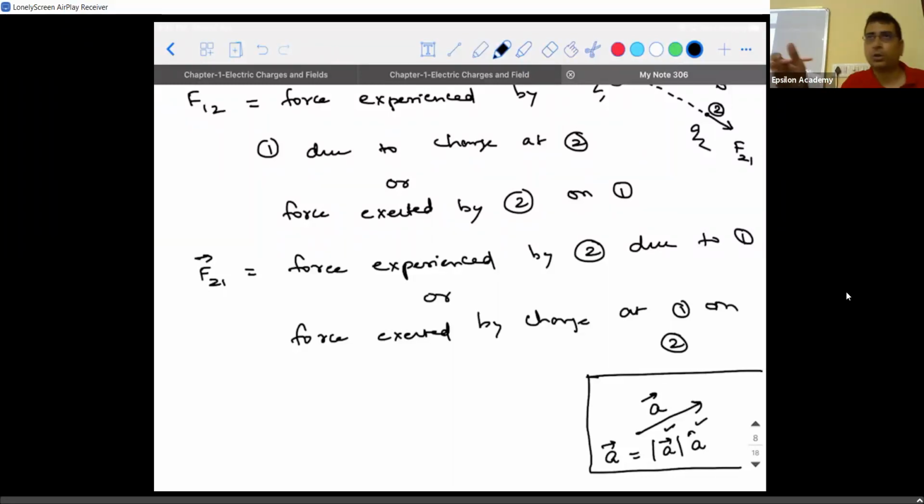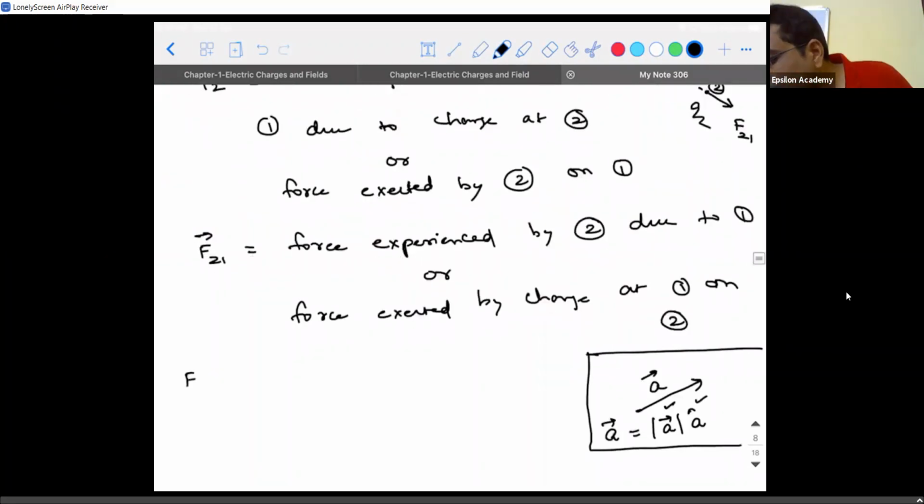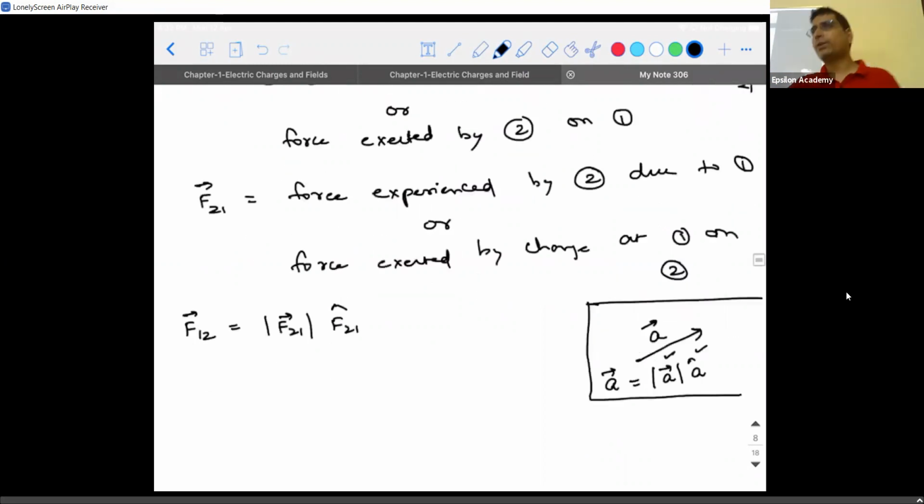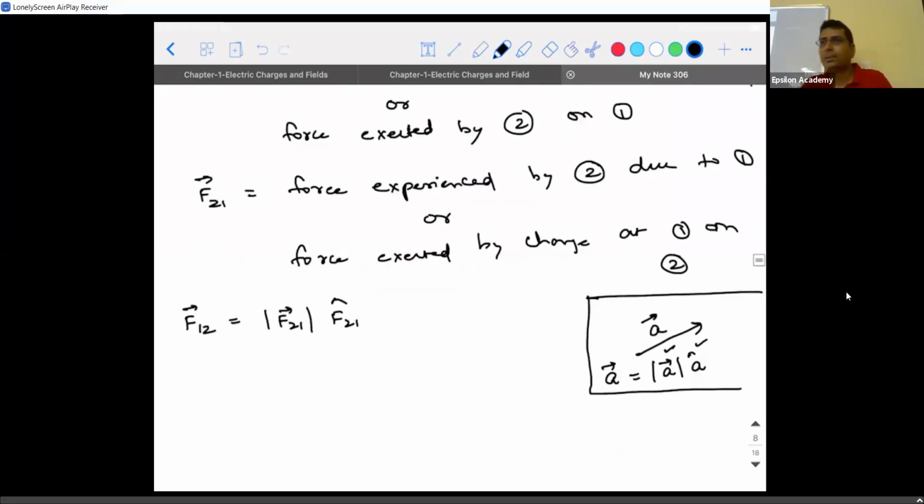Magnitude is represented by modulus and the direction is represented by a unit vector, right? So magnitude of A vector into A cap. In a similar context, how can I write F12 vector as magnitude of F12 vector into the direction of F12? Does this make sense? So the magnitude of F12 vector you people already know. When I say magnitude of the force between the charges, it's still the same Coulomb's law in which form? In the scalar form.